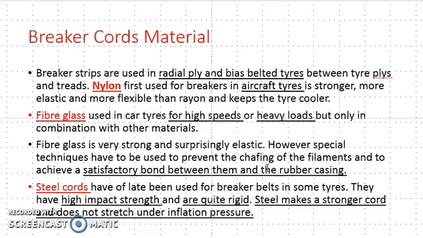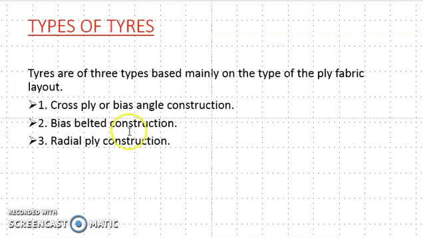We saw the breaker cord materials: nylon, fiberglass, and steel cords. Nylon was first used in aircraft tires. Now, in the last lecture I showed 3 types of tires, which we have to study